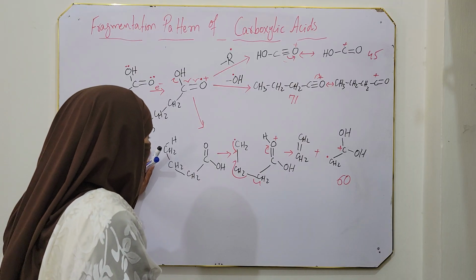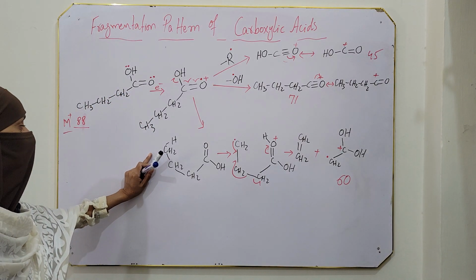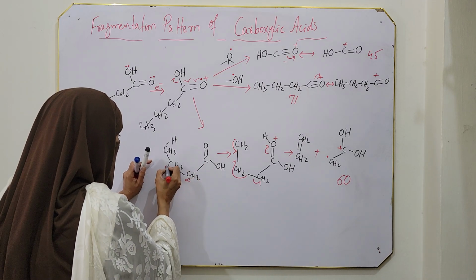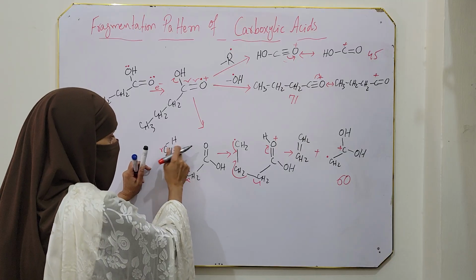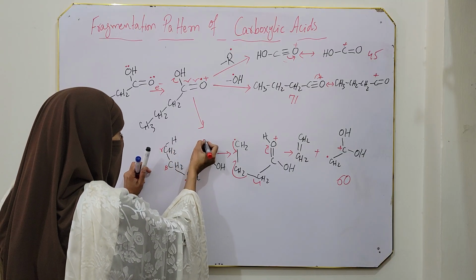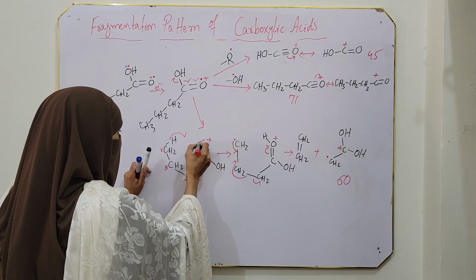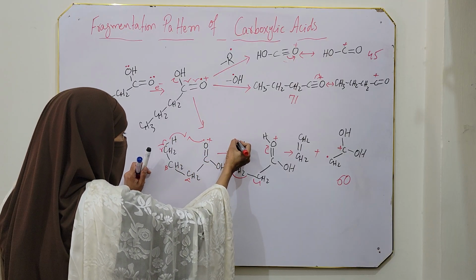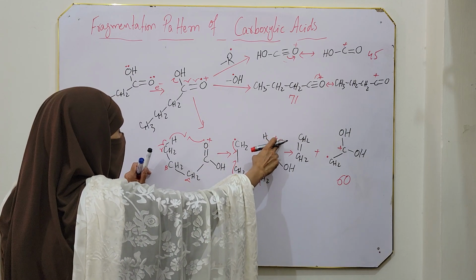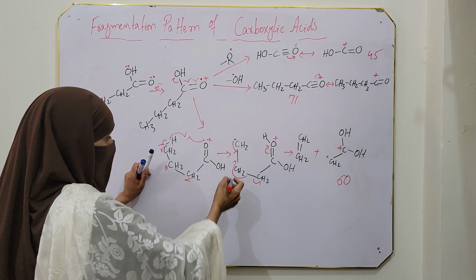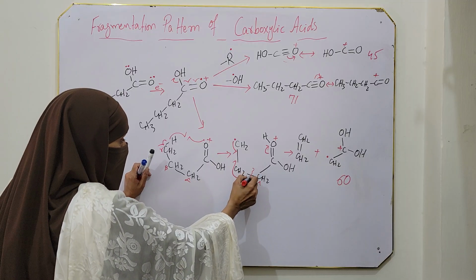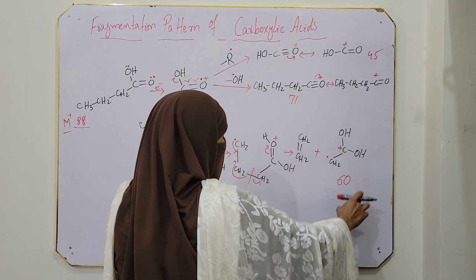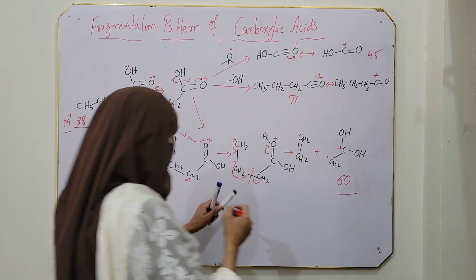And the third time, if gamma hydrogen is present, then McLafferty rearrangement will occur. This is the alpha carbon, this is the beta, and the gamma hydrogen is there. When gamma hydrogen is there, then McLafferty rearrangement will occur. As a result, we got an electron here, a radical and a cation with positive charge on oxygen. Now again, beta cleavage will occur and this neutral molecule is released, and the remaining moiety is obtained at mass to charge value 60.